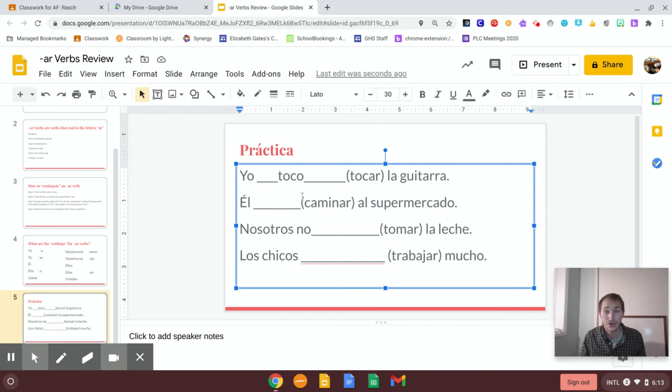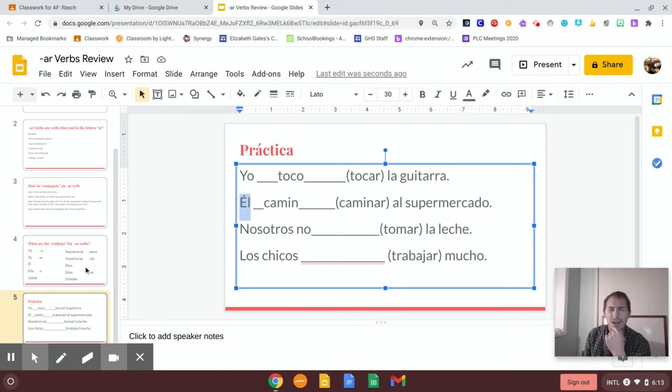Again, let's try it one more, and then I'll let you go on your own. Él, and then we have caminar al supermercado. He caminar al supermercado. Él caminar. So how can we change caminar? Take off the AR, right? Caminar is the verb. So we'd have camin, take off the AR, and then we have to find out who is the subject. Él. He is the subject.